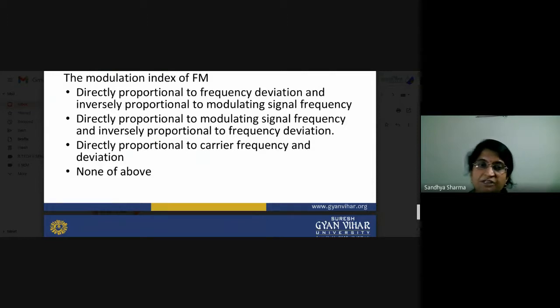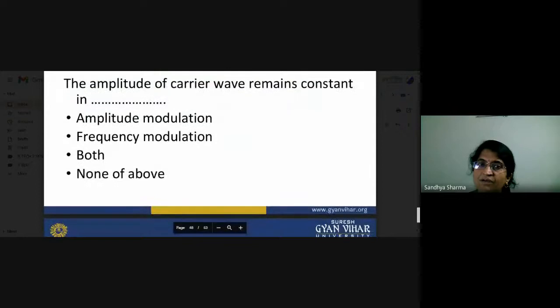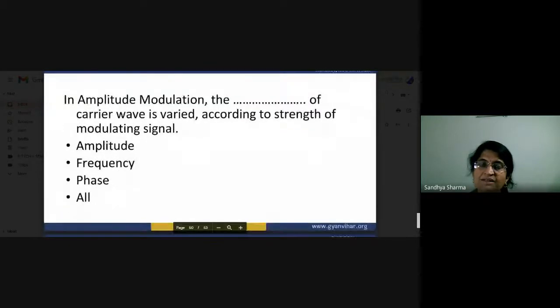What is the modulation index of AM? What is the role of the amplitude of the carrier wave? Is frequency modulation better than amplitude modulation, and is there any reason why? You have to study both methods and compare which is beneficial for you.